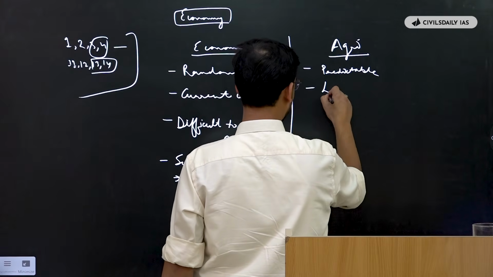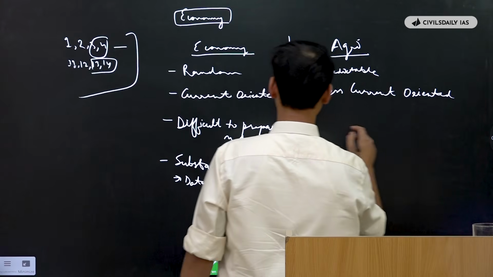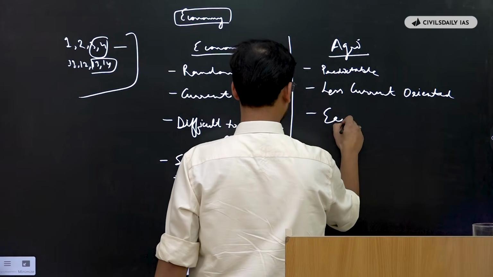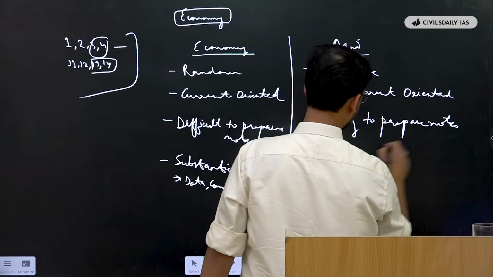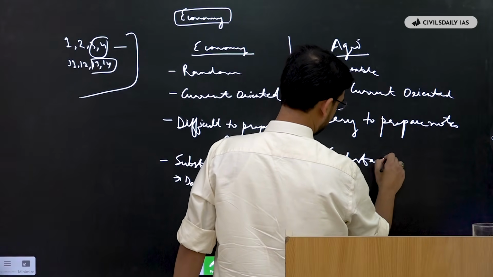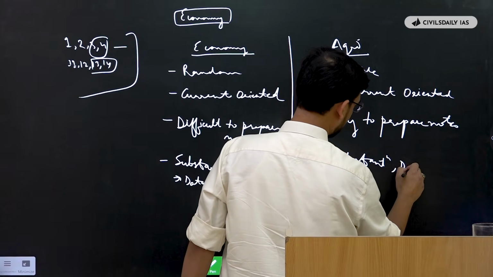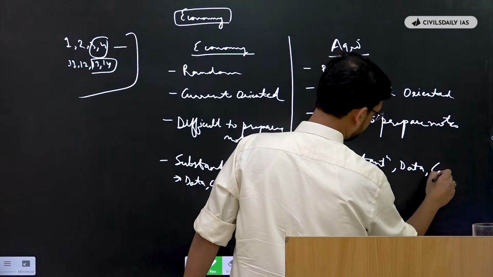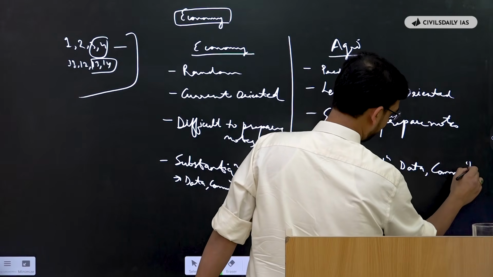In the agriculture part, the questions are very much predictable. They are less current oriented, and it is easy to prepare notes. Also, the substantiation part is easy to prepare. The data and the committees are very much the same every year.